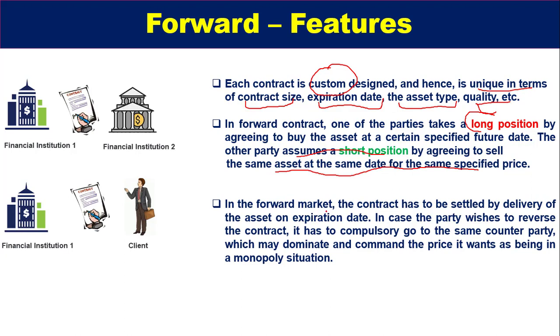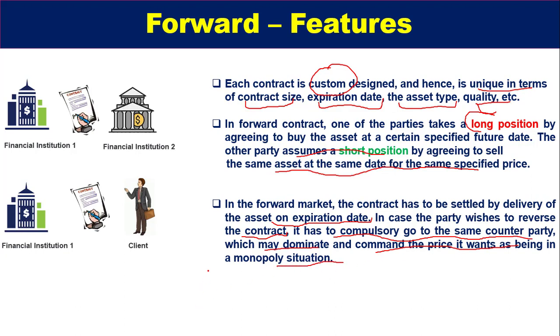And next, in the forward market, the contract has to be settled by the delivery of the asset on the expiration date. In case the party wishes to reverse the contract, it has to compulsorily go to the same counterparty, which may dominate and command the price it wants, being in a monopoly situation.